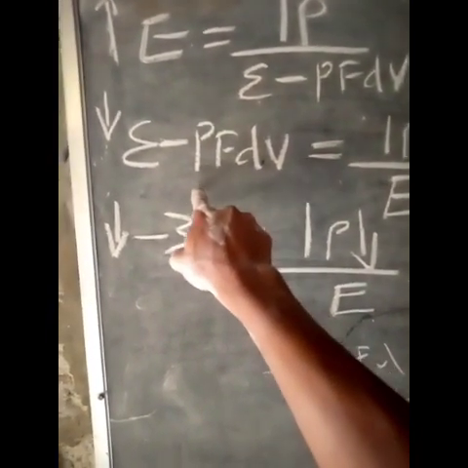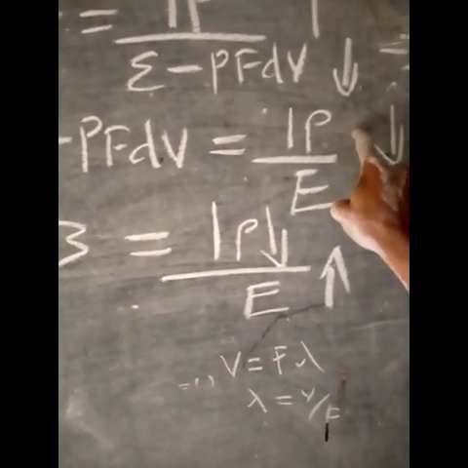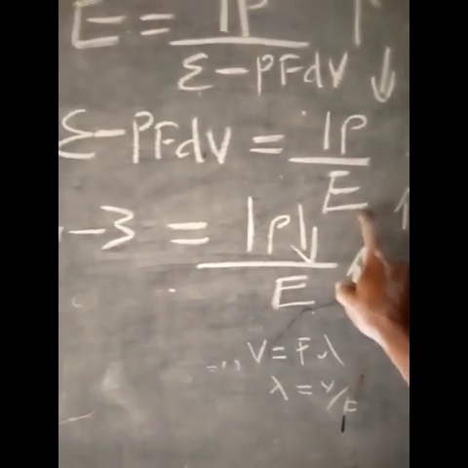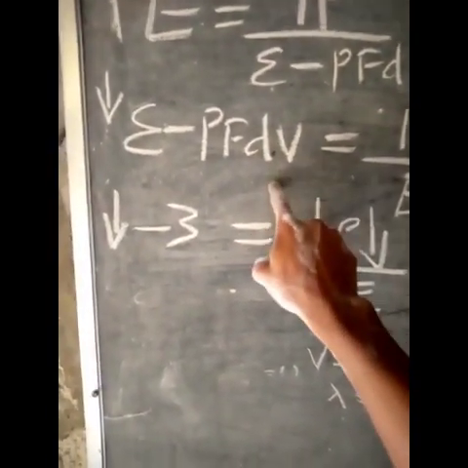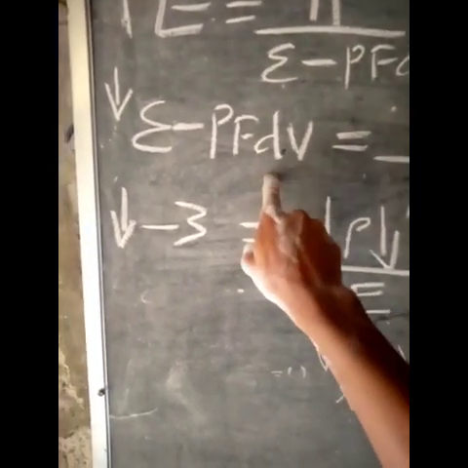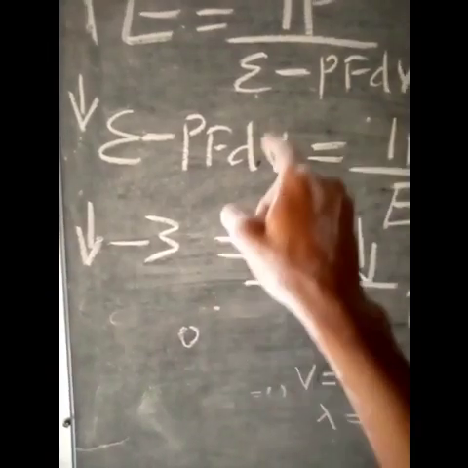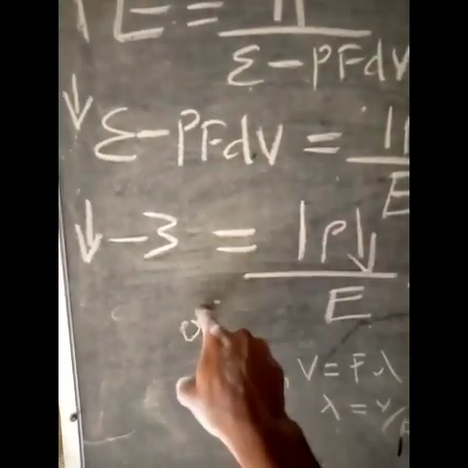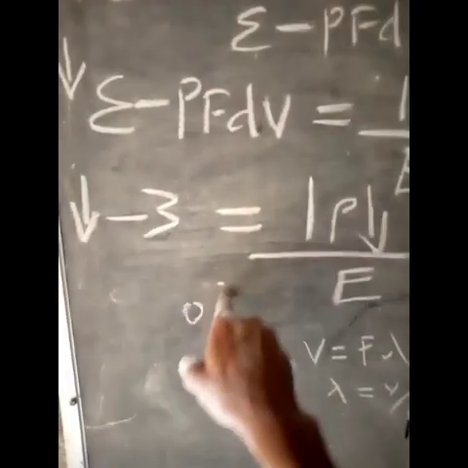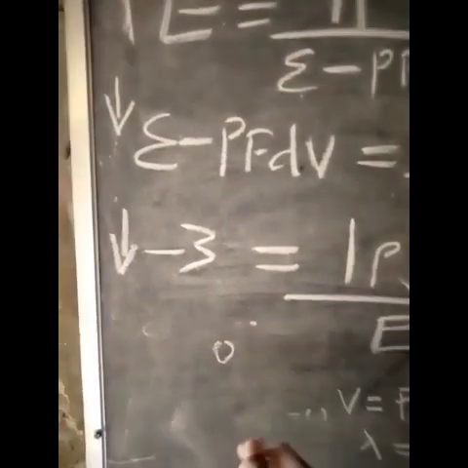So if you pay attention to E minus PFDV's value, it will lead to a decrease in price and an increase in entrepreneurship. So as a country, you pay attention to E minus PFDV's value, meaning you pay attention to greed. Make sure greed is reduced to 0. Pay attention to it all the time. Check corruption. Keep checking it.